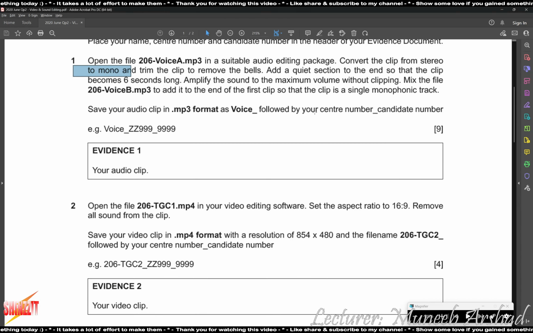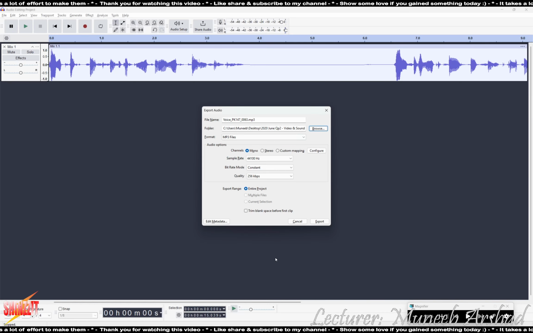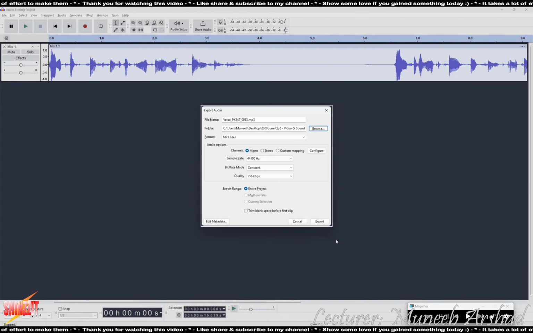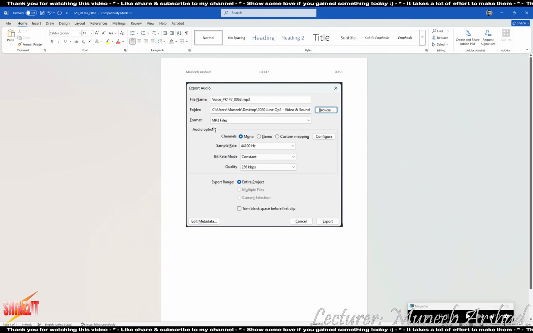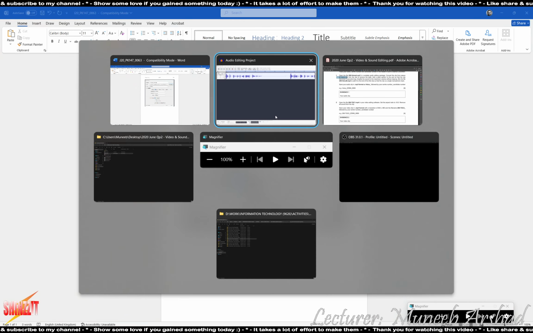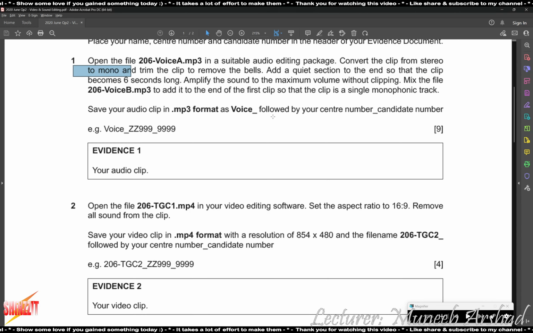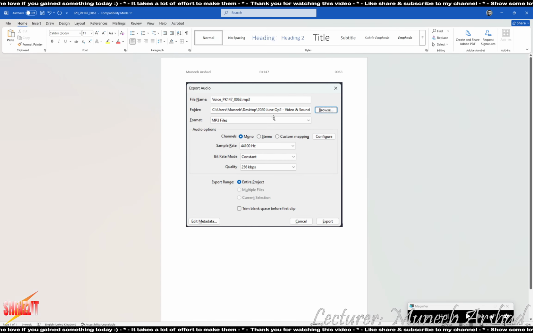Then anything else? Yeah. So we are to give an evidence of our file being saved at a particular location with a particular name and the extension. So in the evidence, they say that you need to give the evidence of how you exported your audio. So this is the dialog box that we can place in our evidence document. Everyone got this? Because this will give you the complete information about the file. Now, coming back, we click on export. This will be exported as MP3.